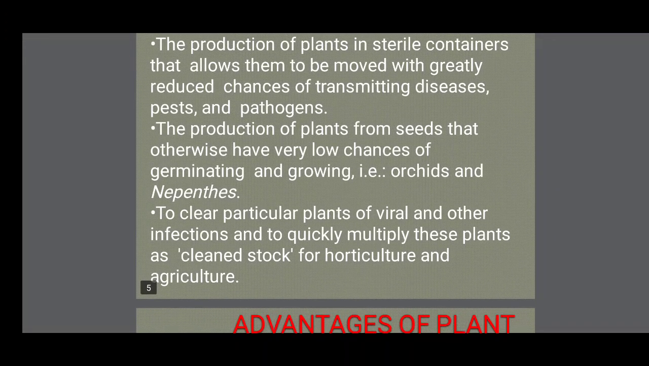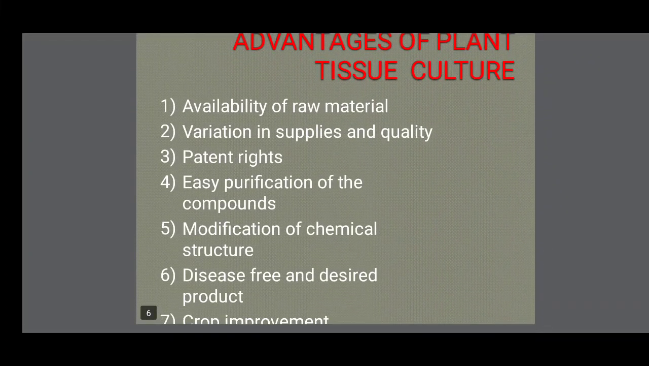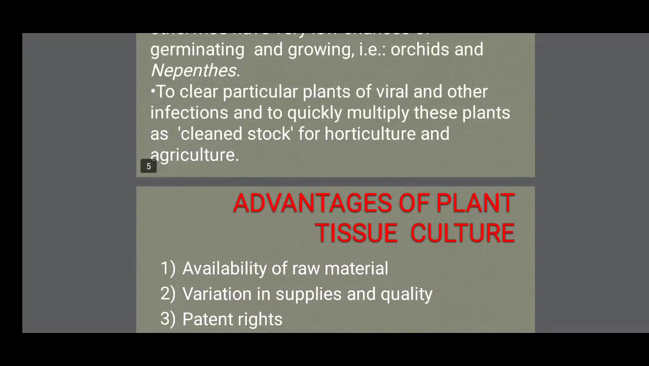The production of plants from seeds that otherwise have very low chances of germinating and growing, that is, orchids and nepenthes. For some plants, orchids and nepenthes, the seed germination percentage is very low. These types of plants are very useful for tissue culture to produce new plants. Also, to clear particular plants of viral and other infections and quickly multiply these plants as clean stock for horticulture and agriculture. So in the agriculture or horticulture sector, virus-free plants are produced through tissue culture.